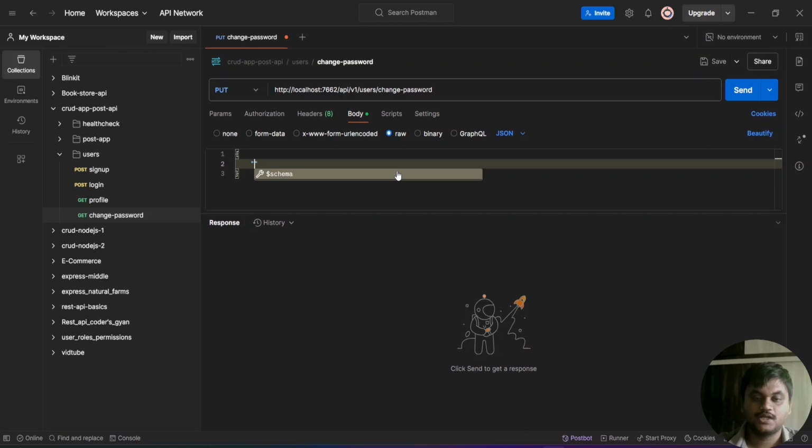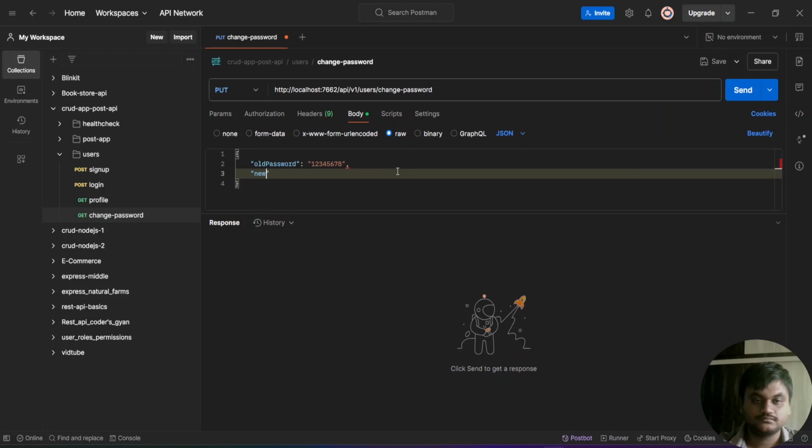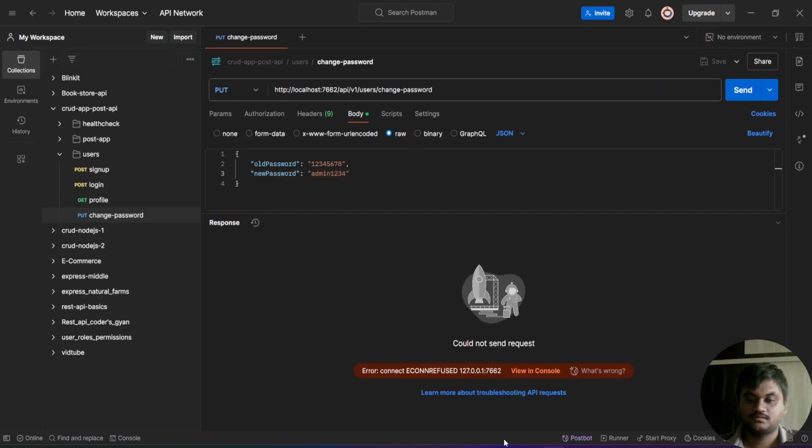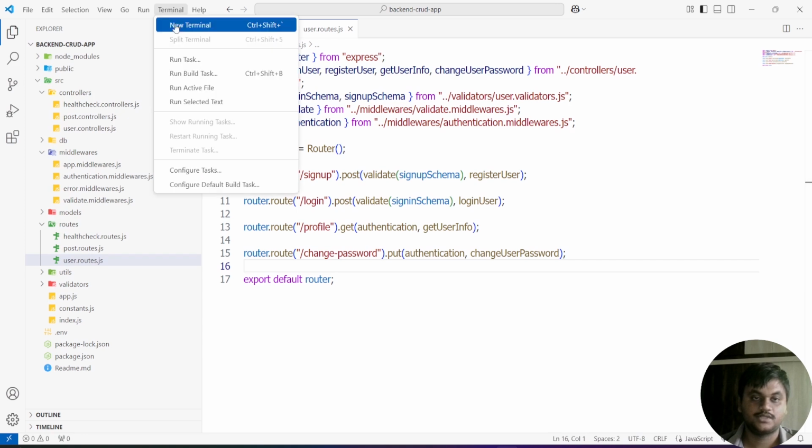Here you have to write the old password, I'm giving 12345678, and give the new password, admin12345. If you click on the send button, maybe I haven't run the application.